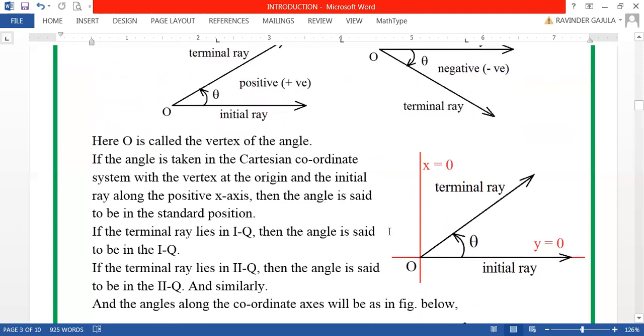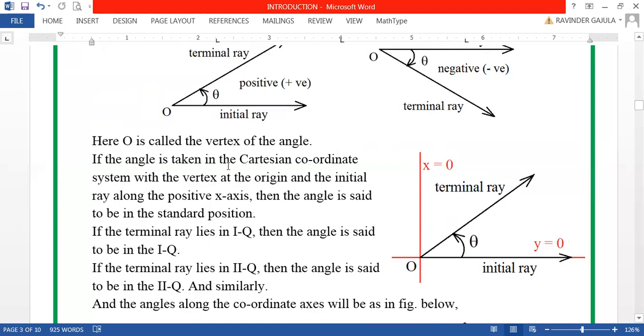Now here, if the angle is taken in the Cartesian coordinate system in such a way that the initial ray is along the positive x-axis, with the end point at the origin, that means the beginning of this initial ray is at the origin. So the ray has been rotated in this manner. So that angle is said to be in standard position, my dear friends.